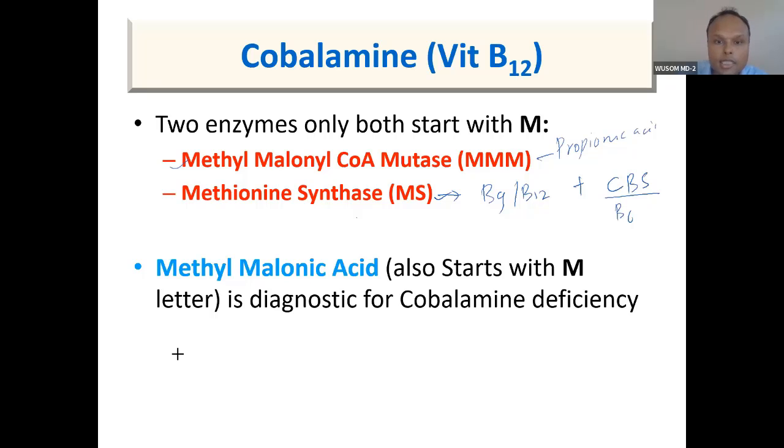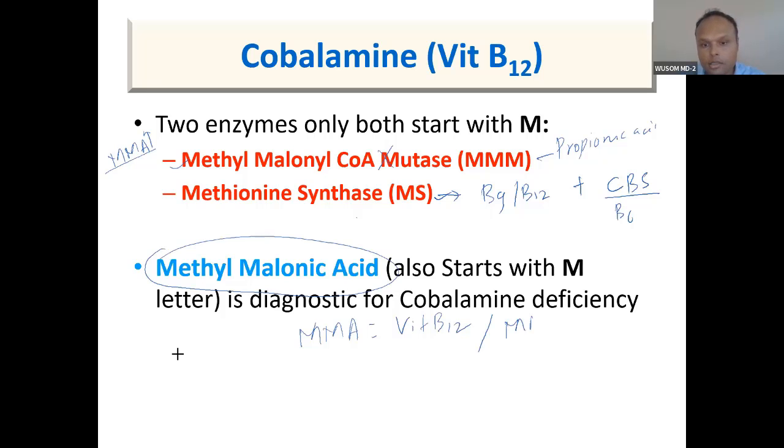So if this enzyme or vitamin B12 is deficient, MMA, methylmalonic aciduria. So you will remember, methylmalonic acid is very important. I told you MMA means vitamin B12. Unless otherwise mentioned, this enzyme is mentioned. This can only happen because of vitamin B12 or this enzyme deficiency. Okay, so remember that. MMA means vitamin B12 or MMM deficiency.